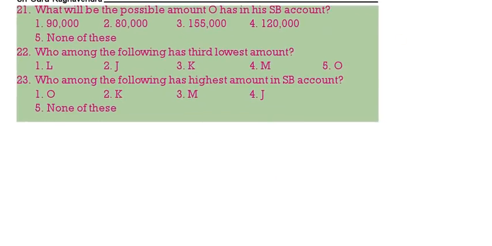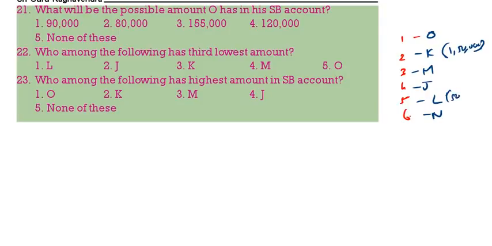See, we got the information like this. There are totally 6 persons, that is O, K, M, J, L, N. This one has 1,50,000. This one has 50,000. Now we have to see the questions. What is the possible amount of O? It will be more than 1,50,000, so 1,55,000. Who has the least amount? N. Third lowest amount is J. Who has the highest? Highest is O. So O is the correct answer. Next question.